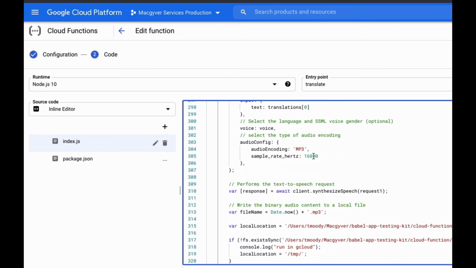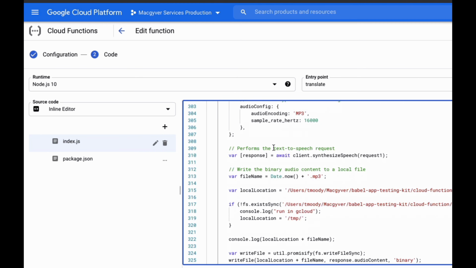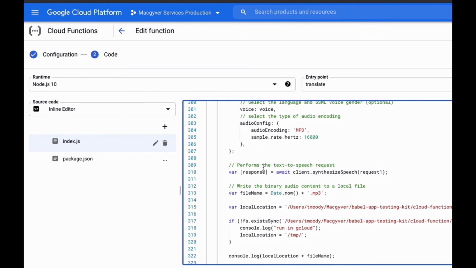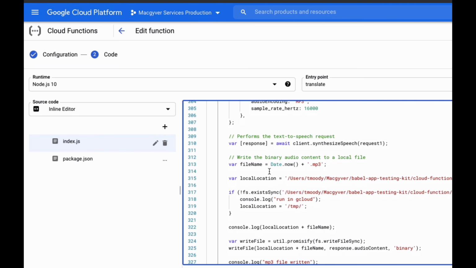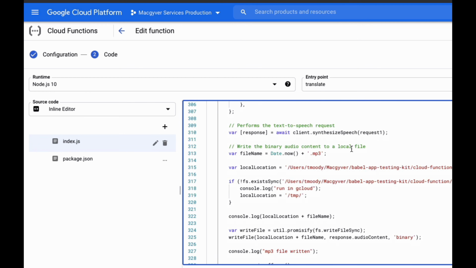We wanted it to be 16,000 hertz. One little caveat is I had trouble getting Alexa to use the 24K hertz. It says in the documentation it can support it, but it did not work for me. So I used the 16K. And then we just issue that command. We say client.synthesize speech, and then we pass that object, request one. And the MP3 file will get saved locally. And with a cloud function, you get access to this temp directory.